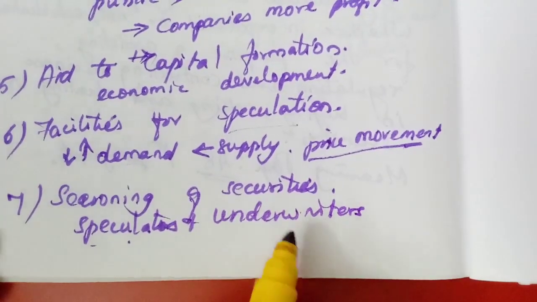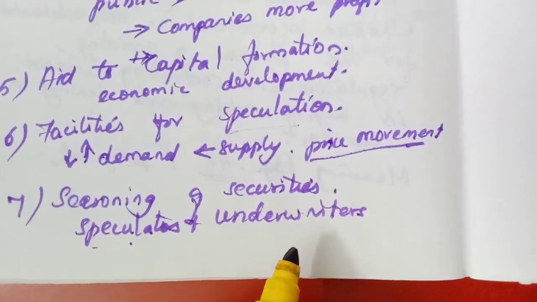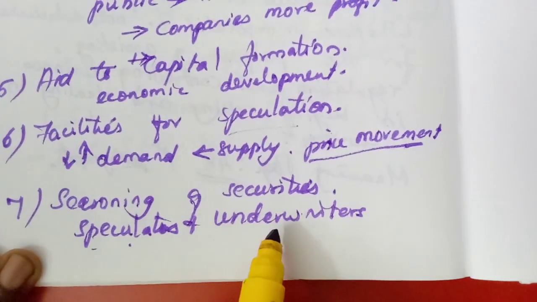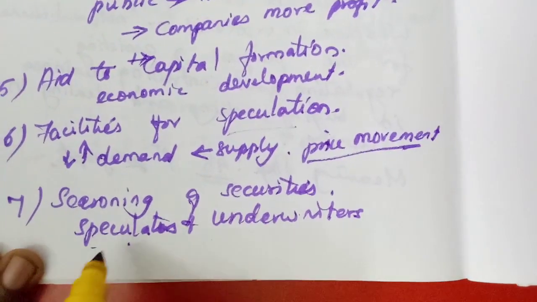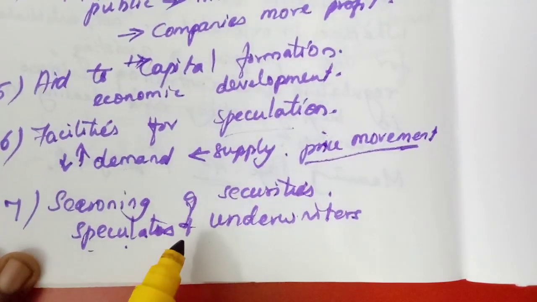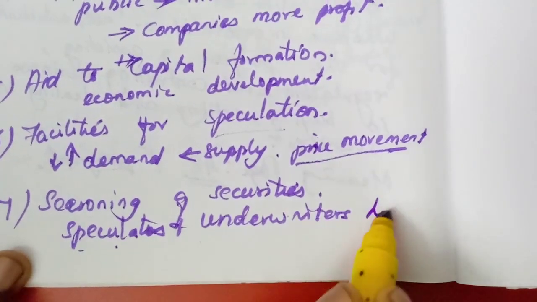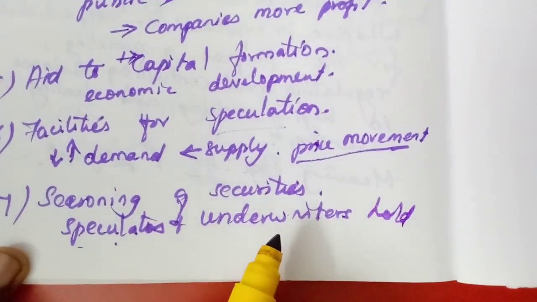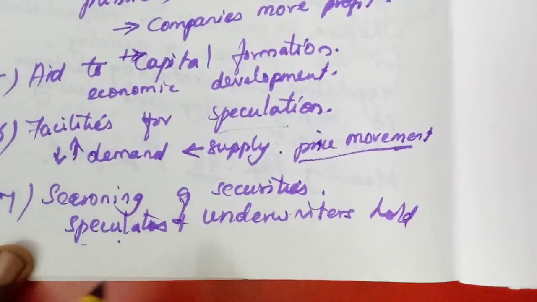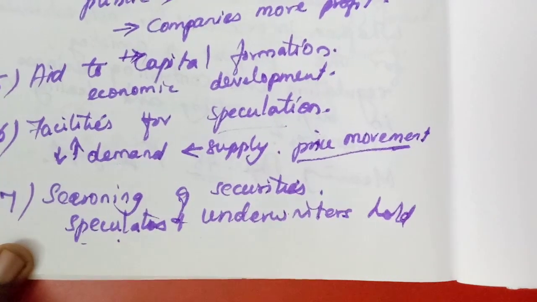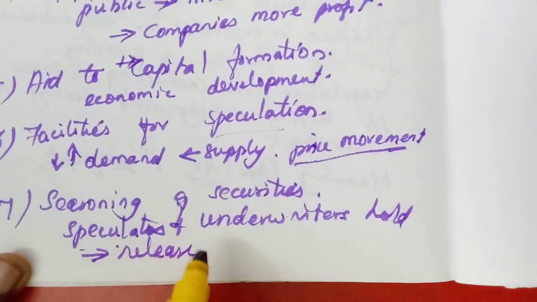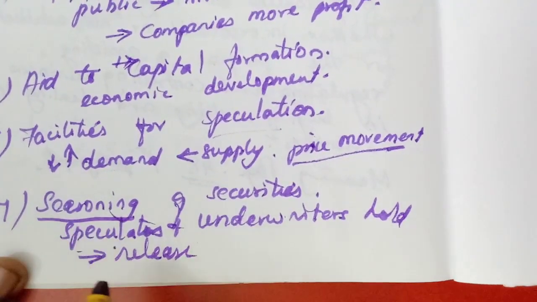Remember, somewhere I have explained underwriters, those who help in the issue of securities for the first time. So the whole share will be held by the underwriters, and in the stock exchanges the speculators hold the securities. So speculators and underwriters hold the securities temporarily in their hands. And when the public or the investors are ready to purchase them, they will release those securities. Okay, that is seasoning of securities.